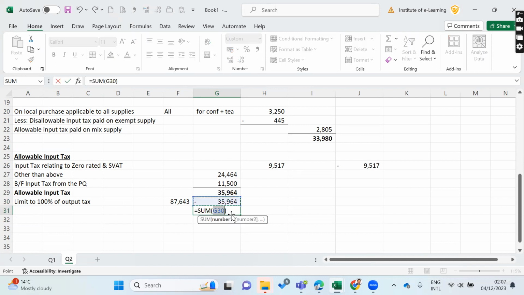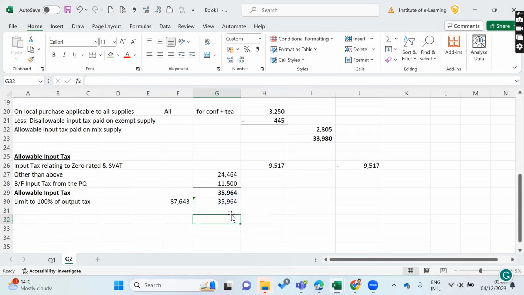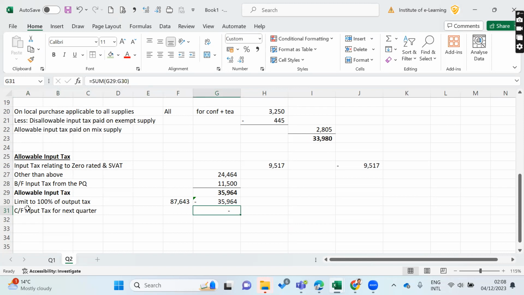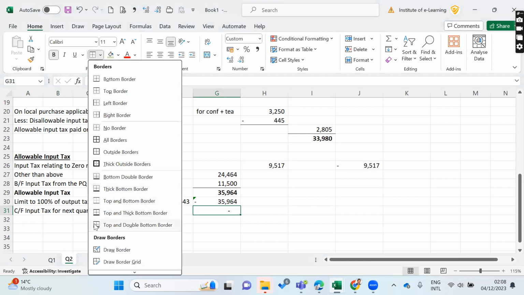So here, if there is any balance, you can carry it forward to the next part, right? Carry forward input tax to the next part. There won't be any carry forward amounts here, right?